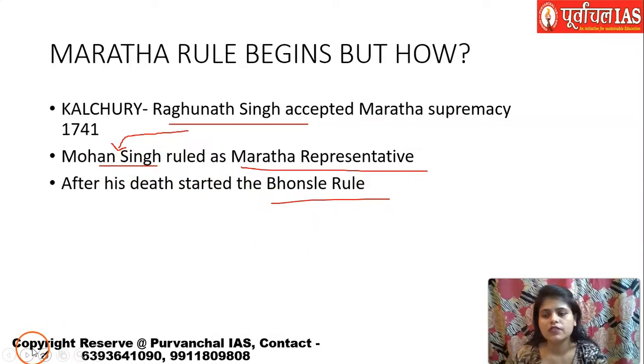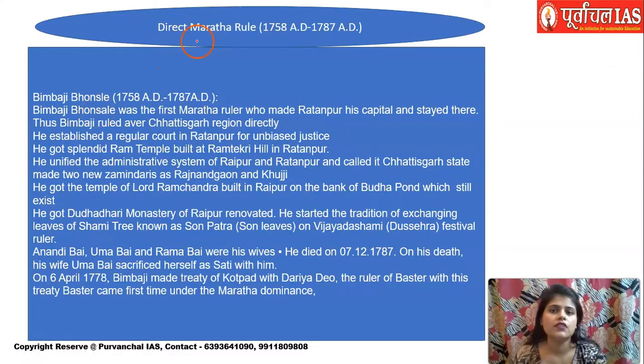In this Bhosle rule, we will see the direct Maratha rule in Chhattisgarh. Why do I say direct? Because the ruler Bimbaji Bhosle, the first Maratha ruler to come here, came directly to Ratanpur and started staying there. It was not that he stayed somewhere in Maharashtra and ruled Chhattisgarh. No, he did not do that. He came to Ratanpur, made Ratanpur his capital and started living there, and that is why it is direct rule, because he came here and directly started ruling.